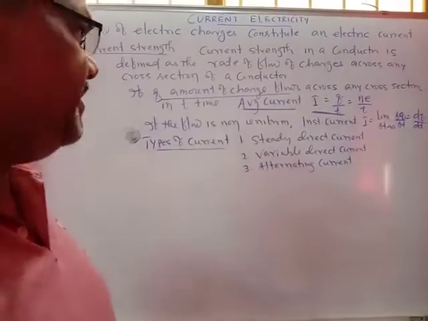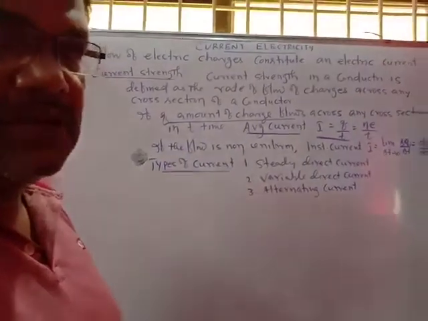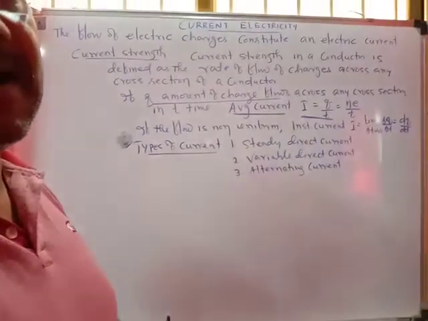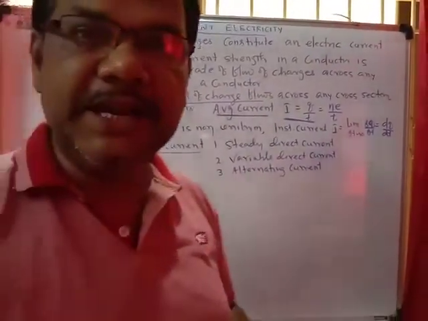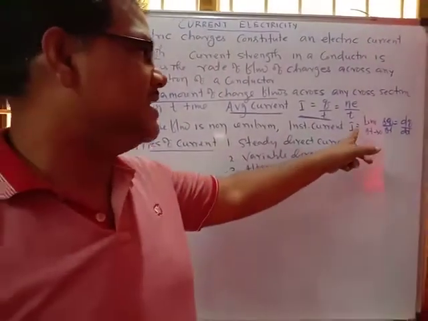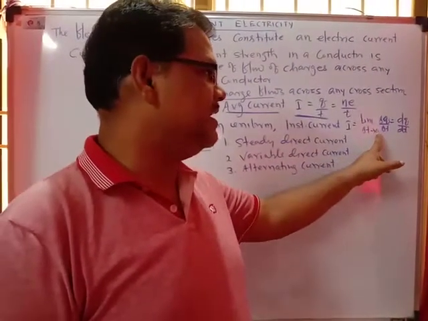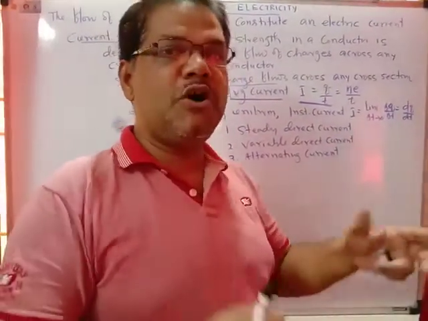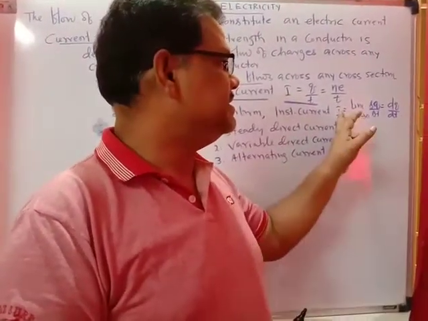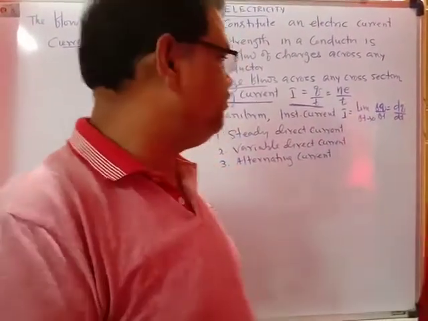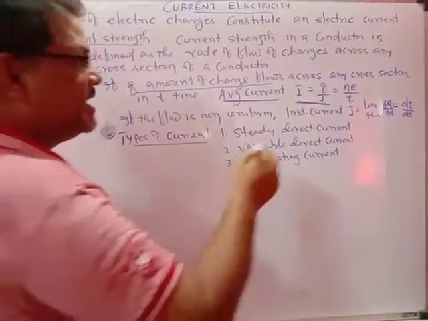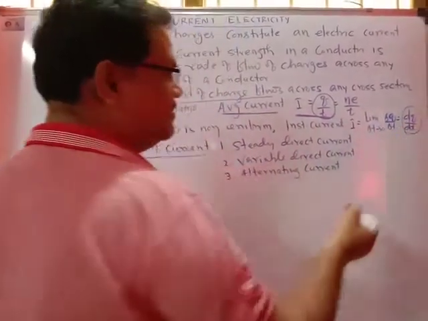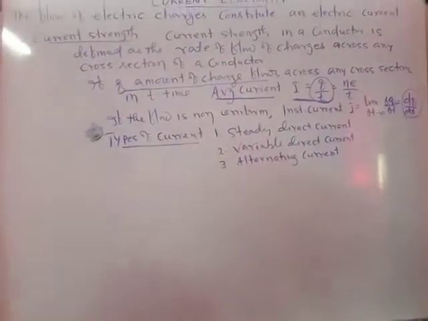If the flow is non-uniform, we have to consider the instantaneous current, the current at a particular instant of time. That instantaneous current I equals the limit of delta t tends to 0 of delta q upon delta t, that is dq upon dt. So you can use q by t, or dq by dt in case of non-uniform flow of current.